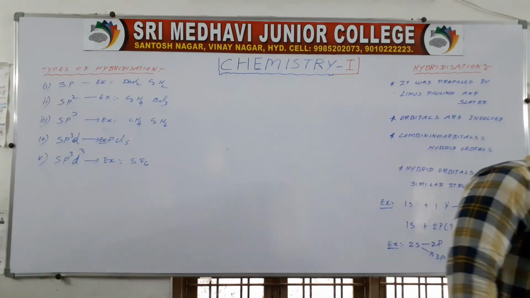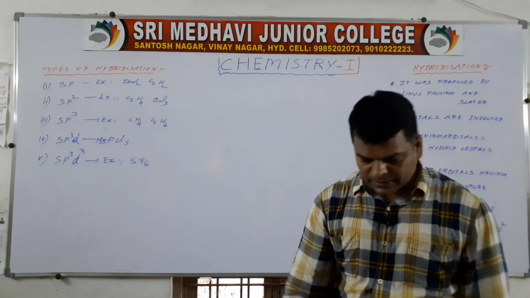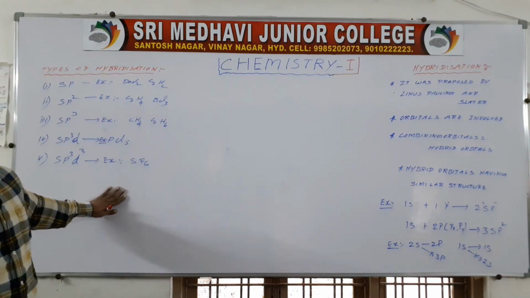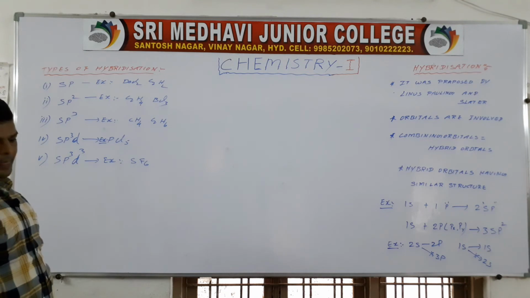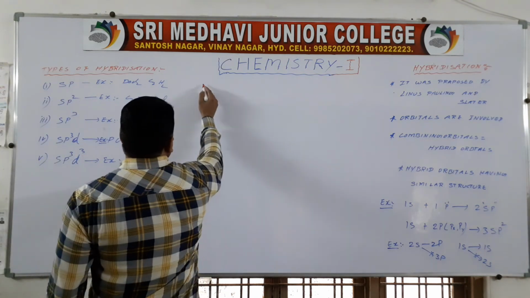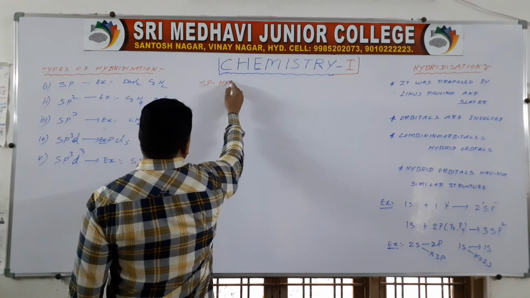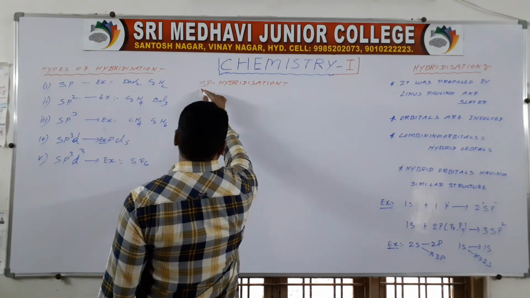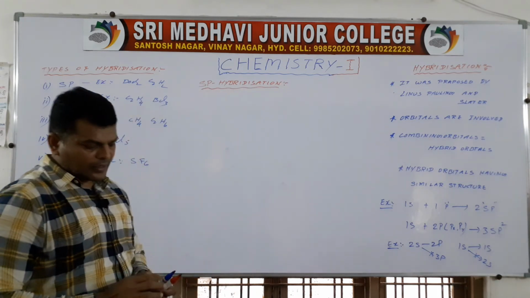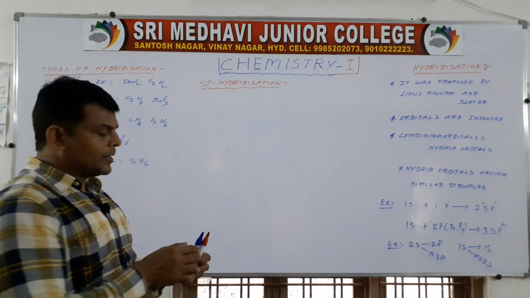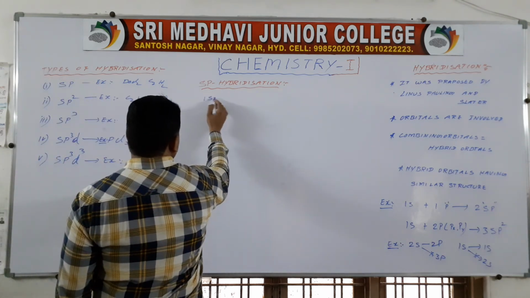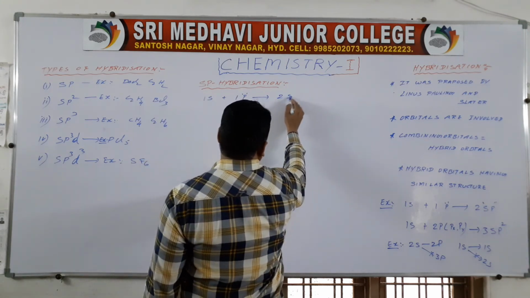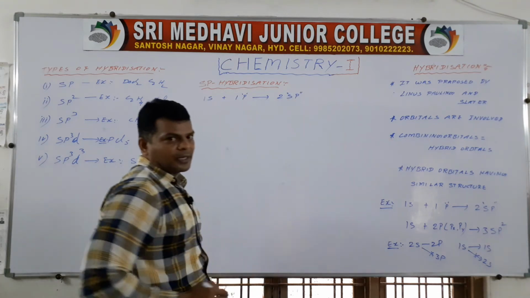Now we are going to discuss each hybridization with an example. First one, sp hybridization. One s orbital can mix up with one p orbital, giving rise to two sp hybrid orbitals.